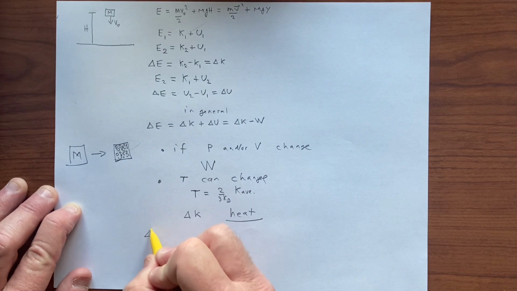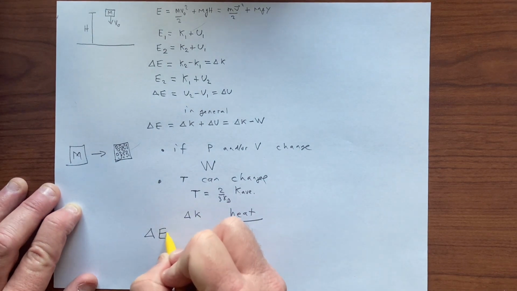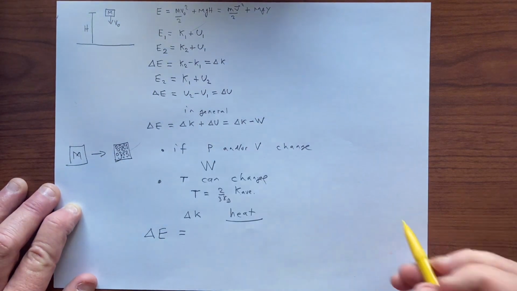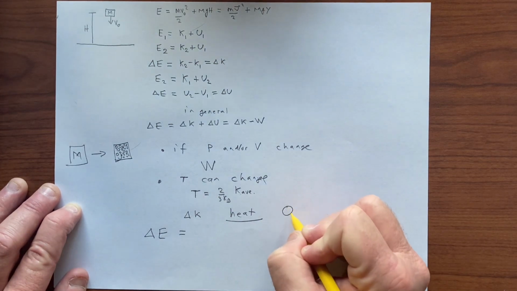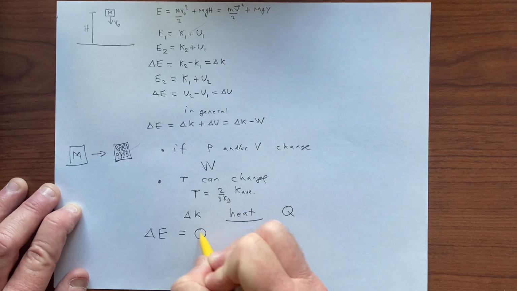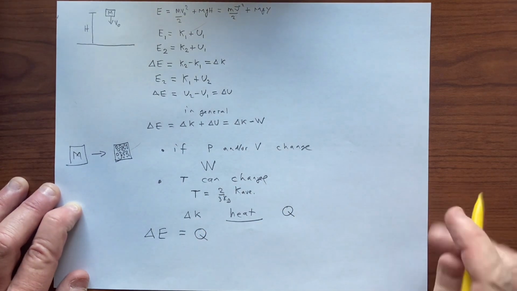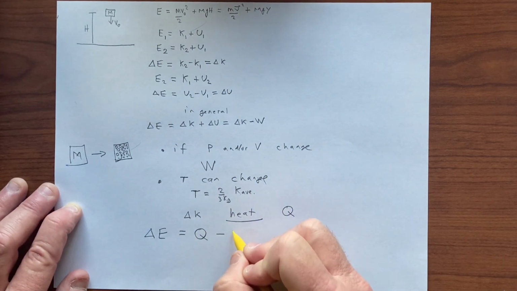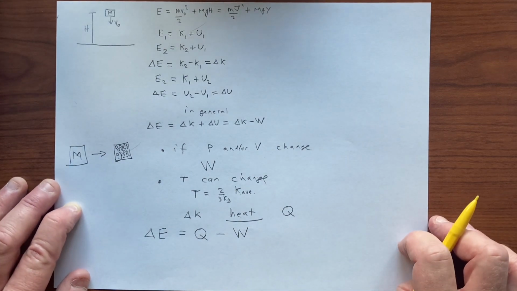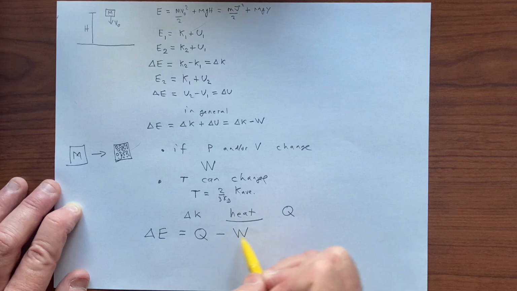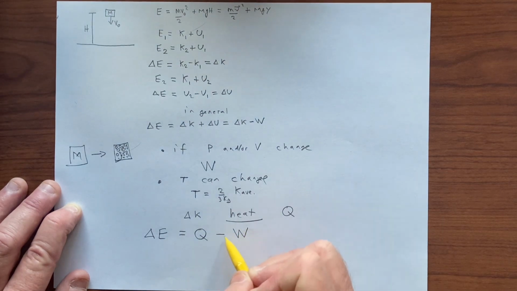And so we have a more general expression, delta E, right? Delta E is equal to heat, or we usually use the symbol Q, so that it has to do with heat change and work. So it looks something like that. Of course, this could be negative and therefore make this positive.